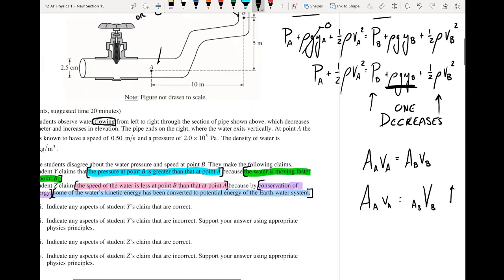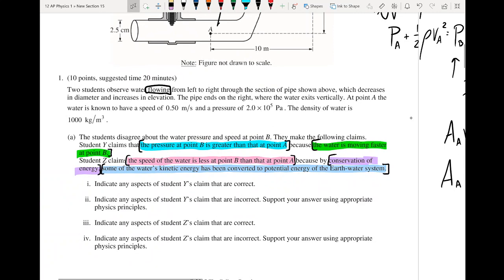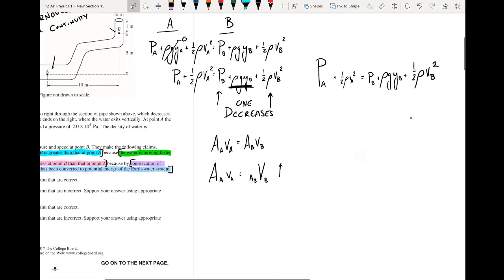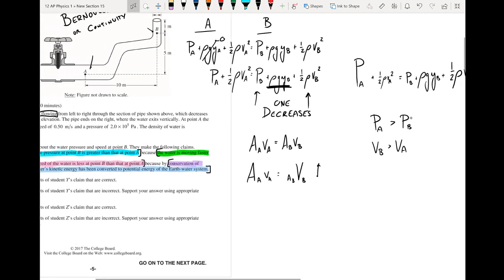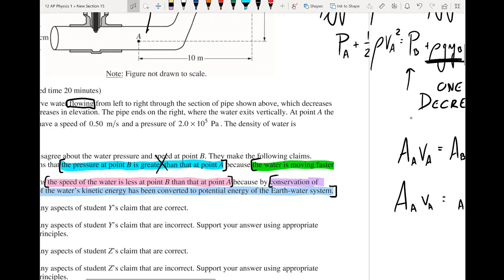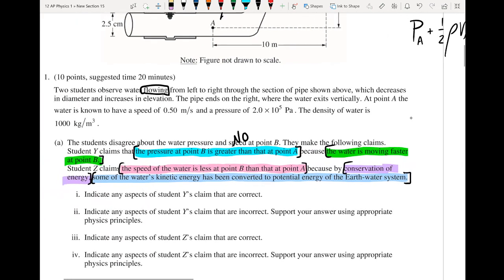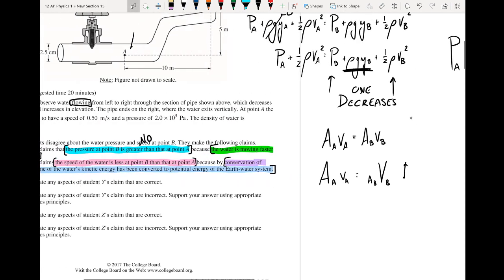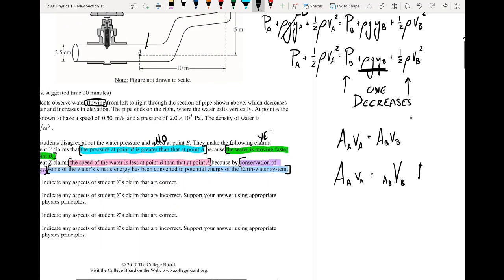So now we can check our statement. Any aspects of student Y's claim that are correct? Student Y is saying the pressure at B is greater than the pressure at point A, but we said that's not right. So this is not correct. Let's write no. But the water is moving faster at point B. That one we did see was correct.